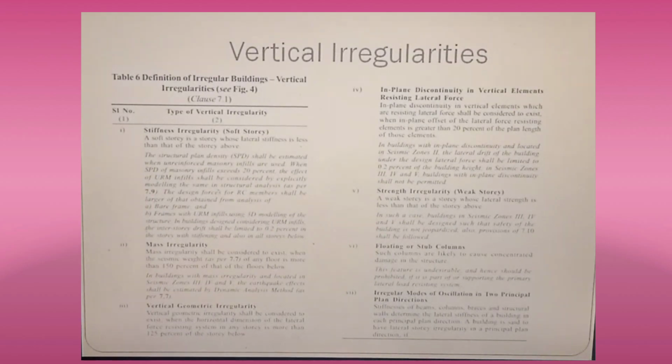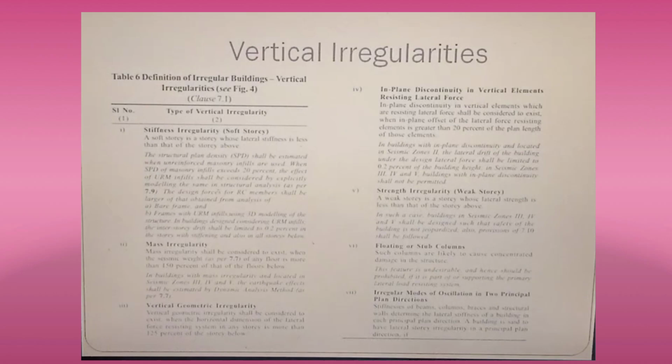The first one is stiffness irregularity. In other words, we can call it a soft story. We'll discuss it later on. Next is mass irregularity, and the third one is vertical geometric irregularity. These things we are going to discuss. Next, the fourth one is in plane discontinuity in vertical elements resisting lateral force. The fifth one is strength irregularity, that is weak story, in other words.